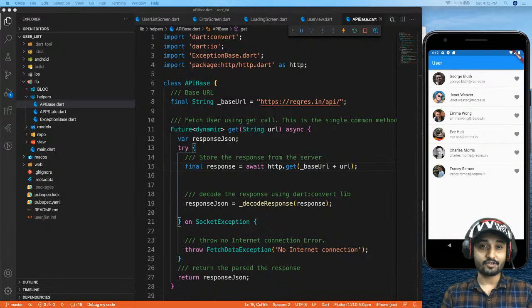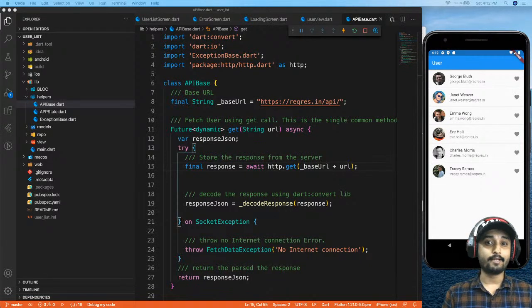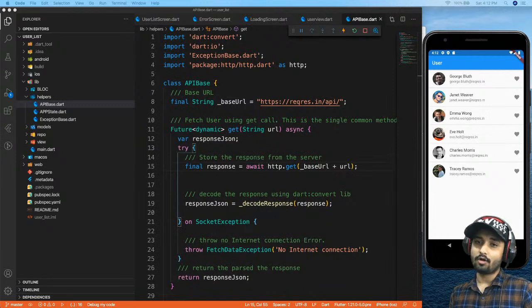The first day session is going to be about how to make HTTP calls, which is pretty simple, but you should know how you can manage your code or how you can structure your code while you make API calls in Flutter.